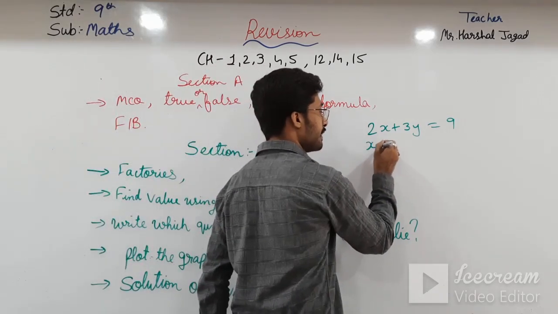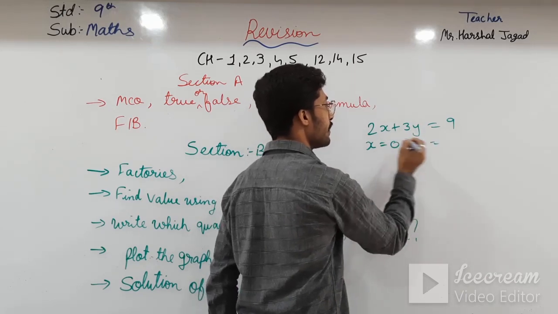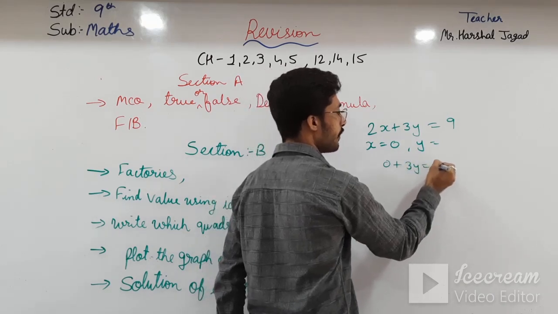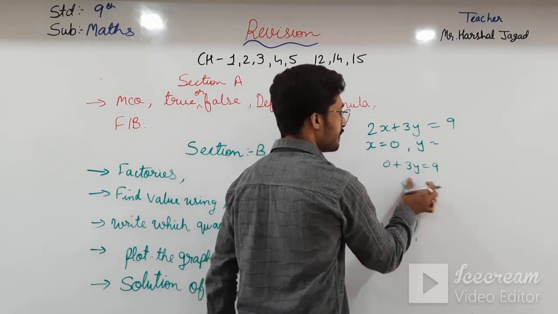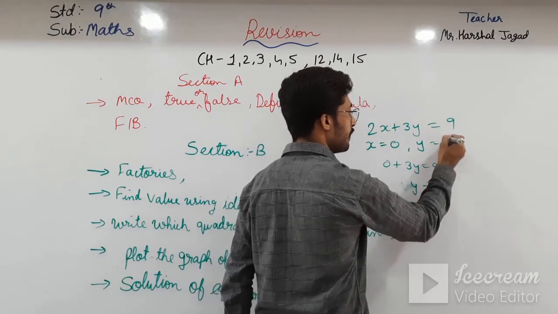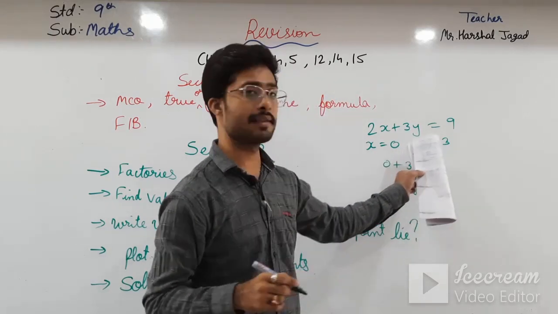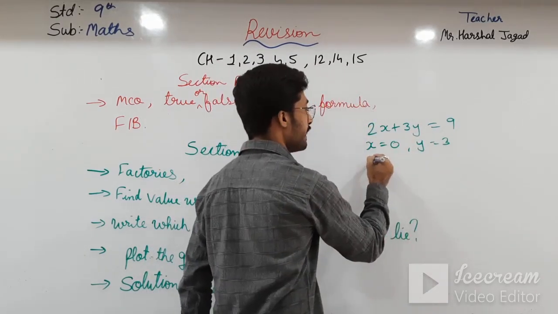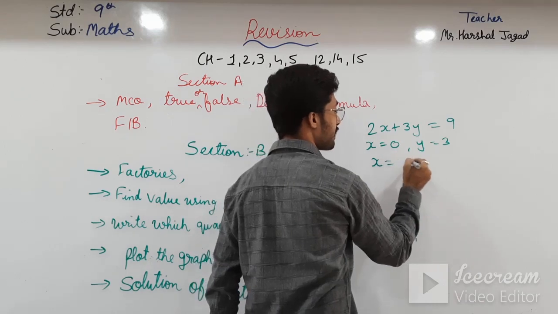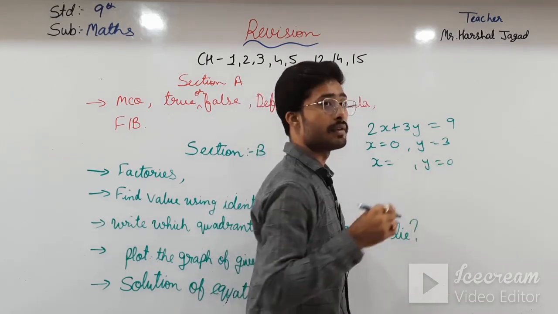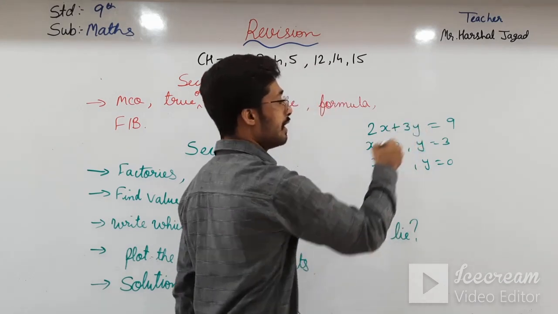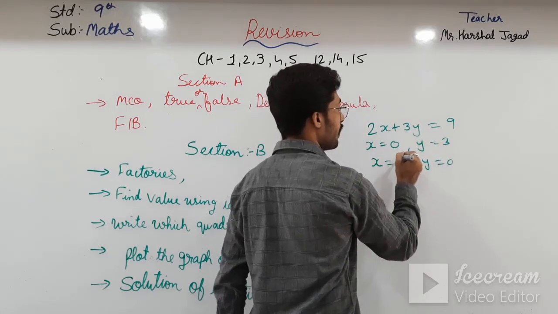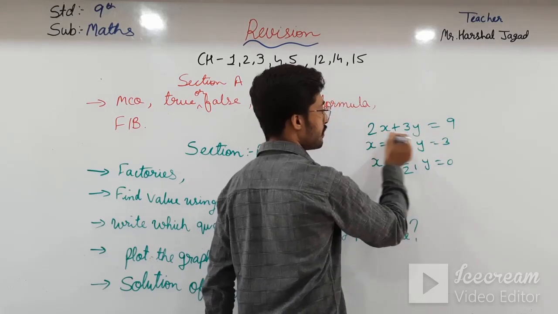If we take x is equal to 0, then y we get is, 2 into 0, 0, plus 3y is equal to 9. Then y is equal to 3, 3 threes are 9. Then if we take x is equal to 0, then y is equal to 3. Then another one, if we take y is equal to 0, what is x? It will be 3 into 0, that is 0. So 9 by 2 is your answer. This 2 will go down.